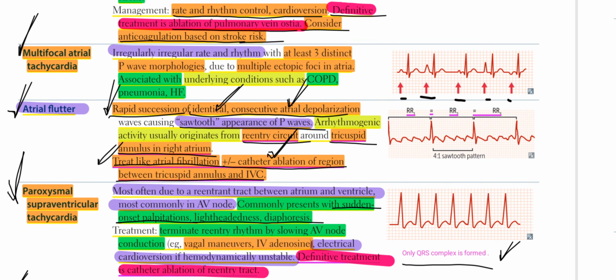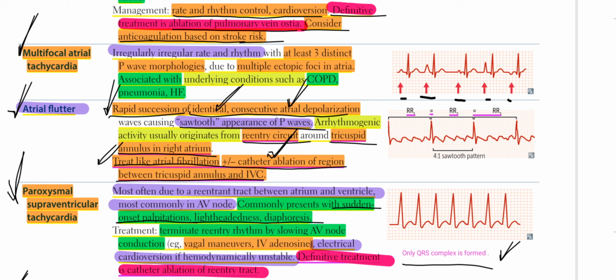Then we have multifocal atrial tachycardia. Irregularly irregular rate and rhythm, just like atrial fibrillation. At least three distinct P-wave morphologies. Multiple ectopic foci in the atria, associated with underlying conditions such as COPD, pneumonia, and heart failure. So we would have three distinct P-wave morphologies, right?